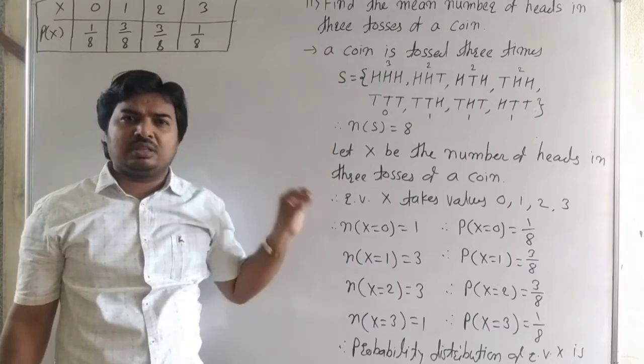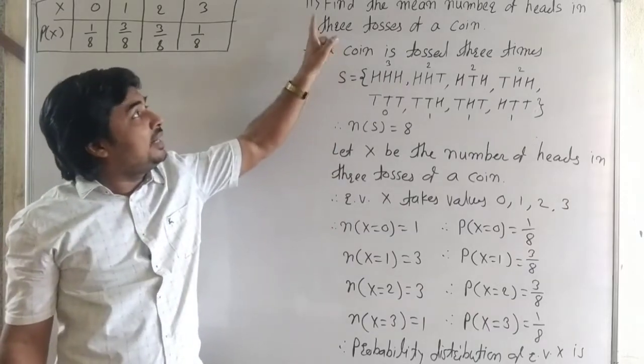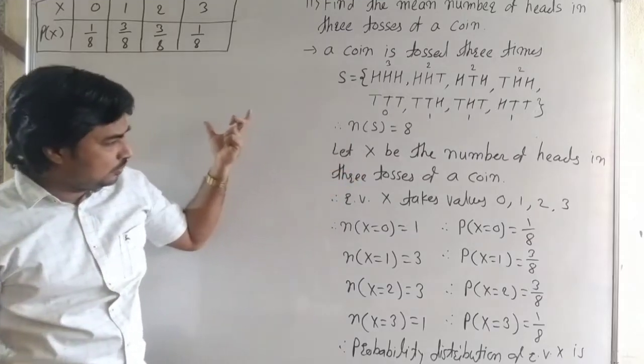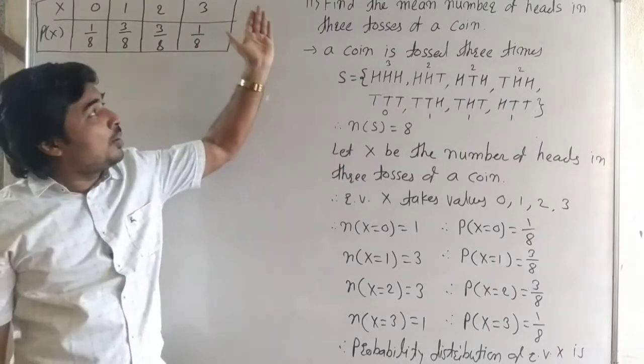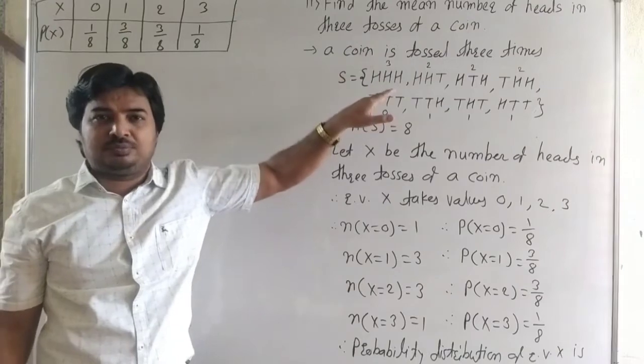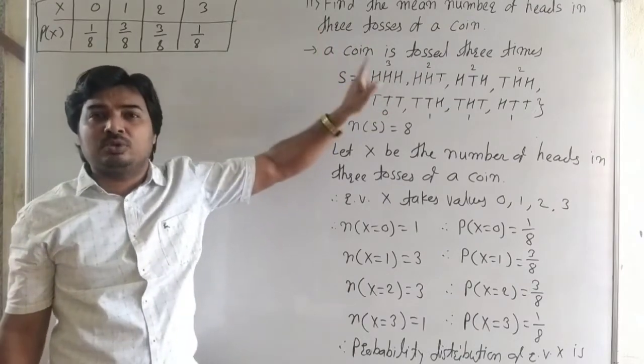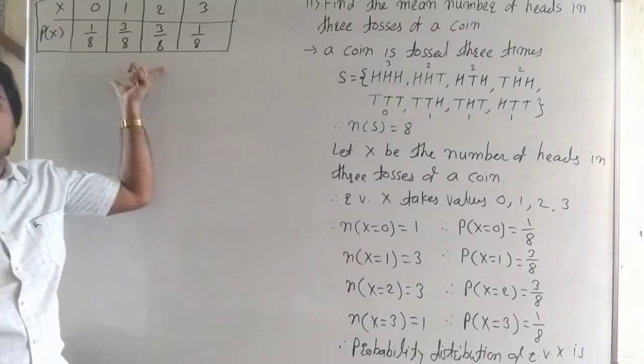Here the question is to find the mean, but in the exam a 2 mark question asks to find the probability distribution of heads in 3 tosses of a coin, and then this answer is enough.